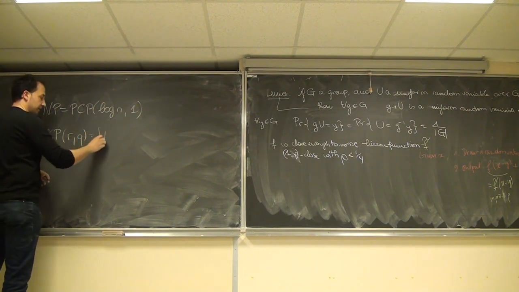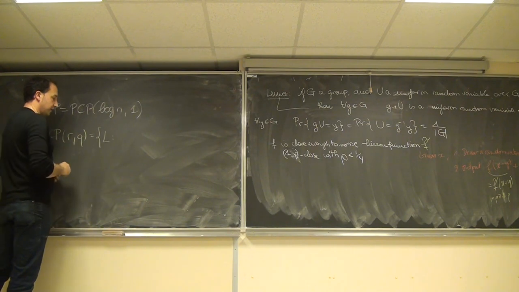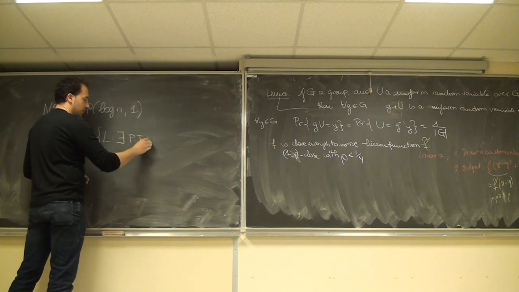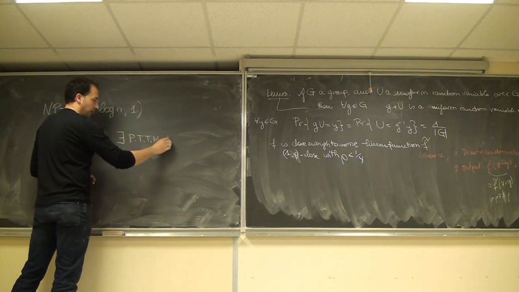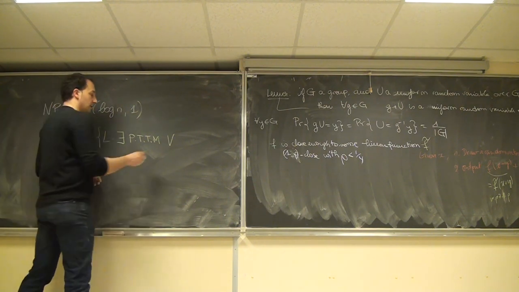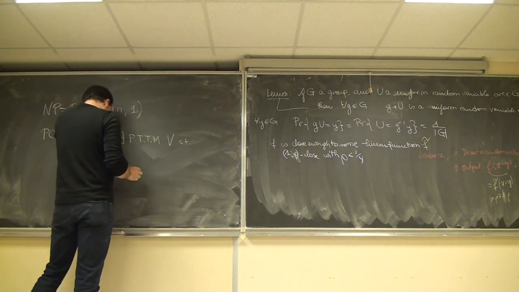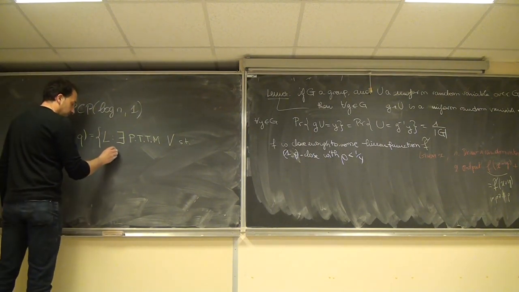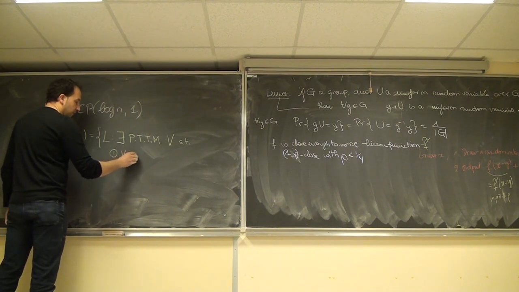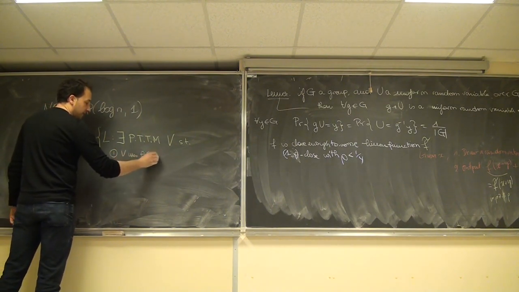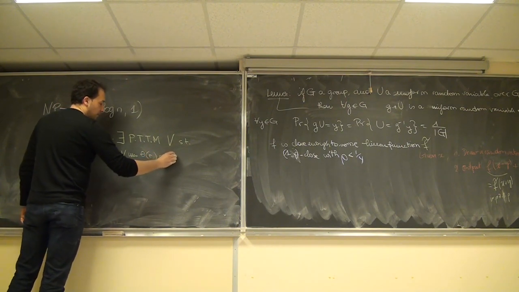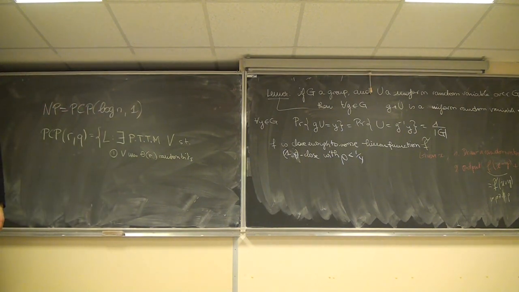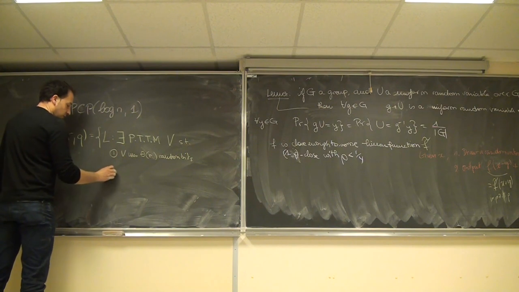is the set of languages such that there exists a polynomial time Turing machine V such that: 1. V uses theta of r random bits. You're not allowed to use too many random bits. 2.